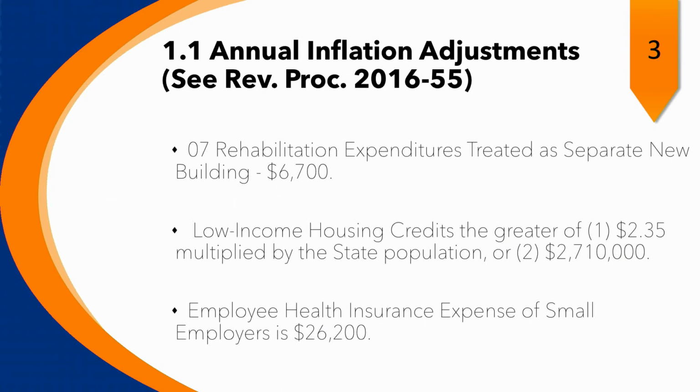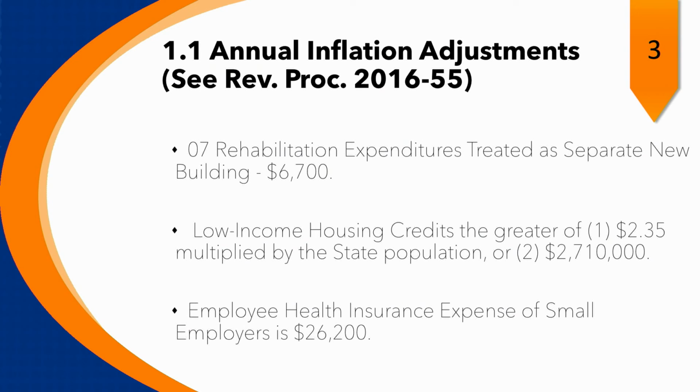Section 08 is the low-income housing credit. So for calendar year 2017, the amount used under this section to calculate the state housing credit ceiling for the low-income housing credit is the greater of $2.35 multiplied by the state population, or $2,710,000. And finally, look at the last bullet point on the slide, the employee health insurance expense of small employers.